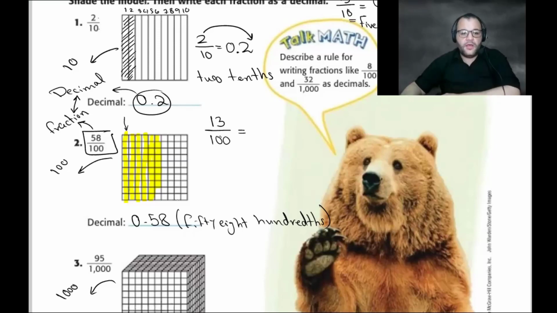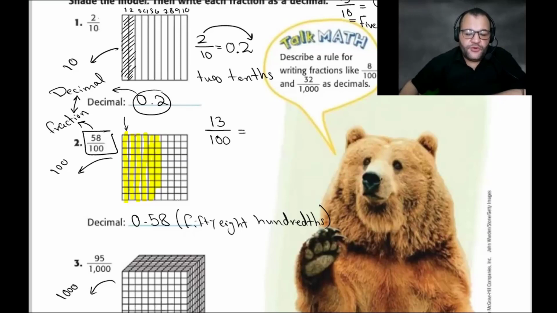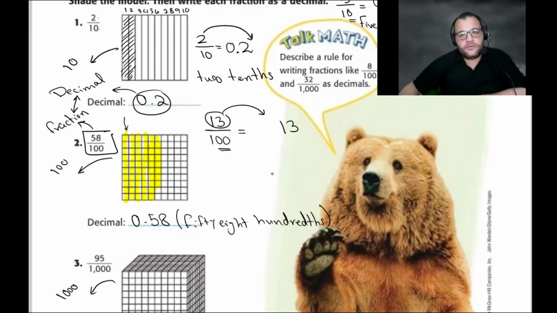So if you need to convert this number to a decimal, how can we convert it? Just write the numerator without any change. Then, how many zeros down? 2. So start counting from the right: 1, 2. After the second number, put the decimal point.